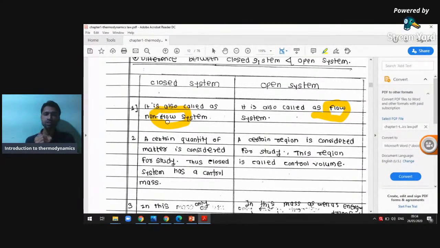Why is it called a non-flow system? The mass flows inside the boundary of the system only, so it is called a non-flow system. In an open system, the flow system, the mass of the fluid crosses the boundary. So it is called the flow system, in which mass crosses the boundary in and out. But in the case of a non-flow system, it doesn't cross.